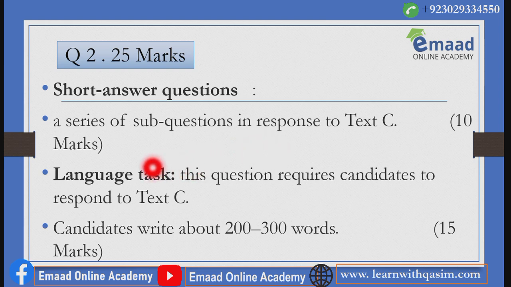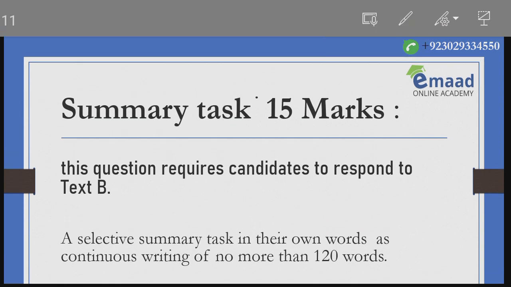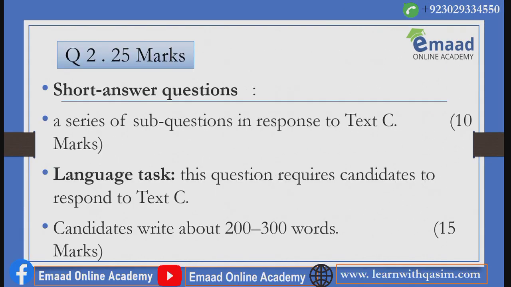The other will be language tasks. This question requires candidates to respond to text C. You can be asked to talk about which type of language devices the writer has used and what type of effect they made. You will be asked to select those words and phrases that the writer used to create those effects. So candidates write about 200 to 300 words for 15 marks.